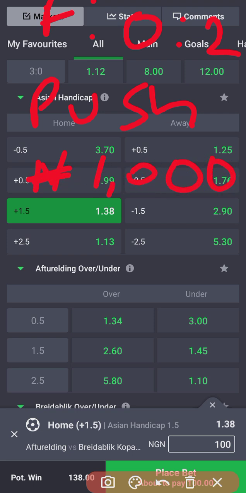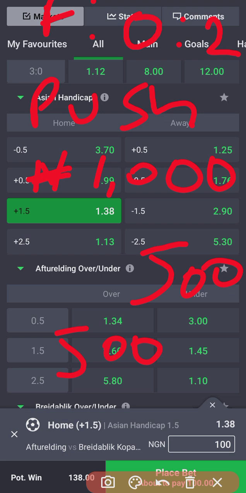After the game, the away team won this particular match by 2 goals. Now this 1,000 naira will be divided into 2. The bookie will take 500 naira, and they will leave 500 naira for you. So it becomes a bet that will be split. The bookie will take 500 naira, and you will take 500 naira.